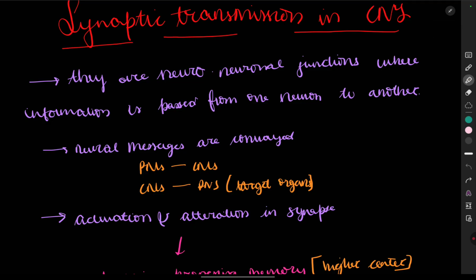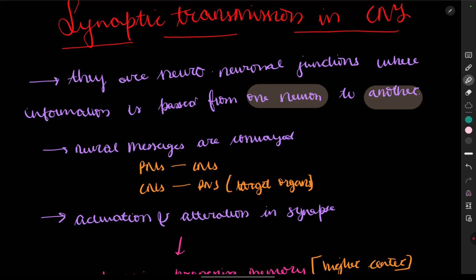Synaptic transmission in CNS. There are neuronal junctions where information is passed from one neuron to another neuron. So there is a junction between the neuron and another neuron, and from there the transmission occurs. There are many types of transmissions like chemical transmission, electrical transmission, etc. But in this chapter we are mainly concerned with the chemical transmission.